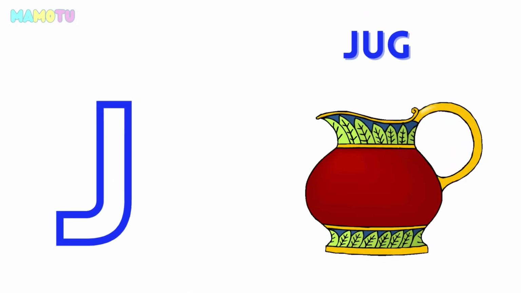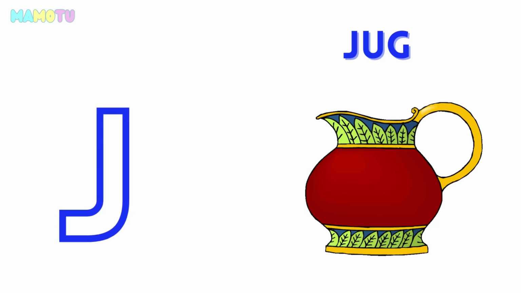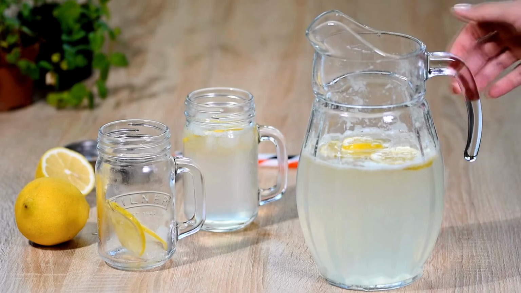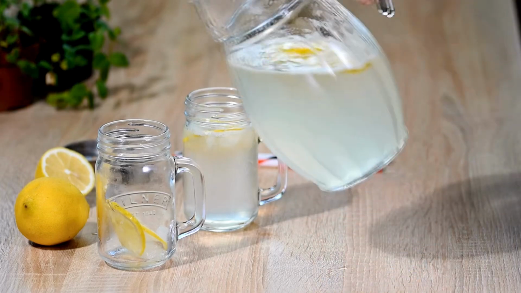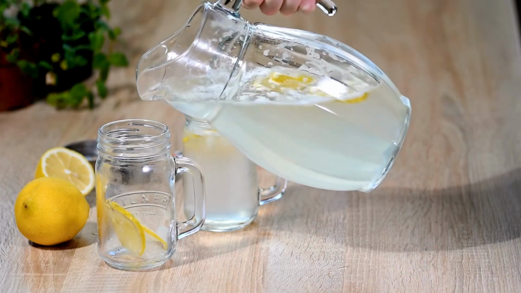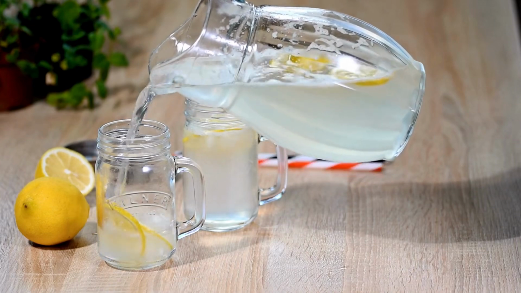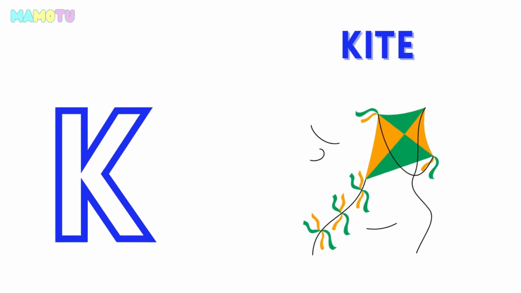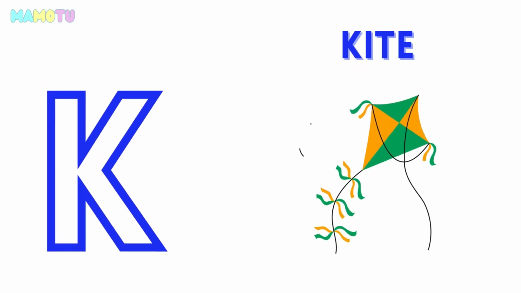J for jug. J for jug. K for kite. K for kite.